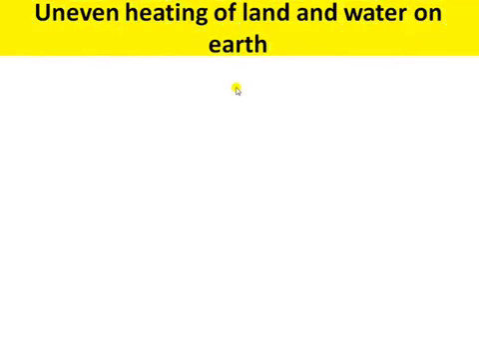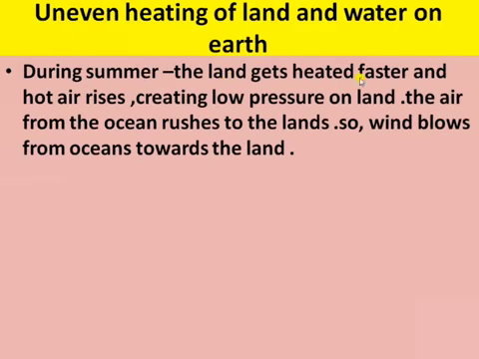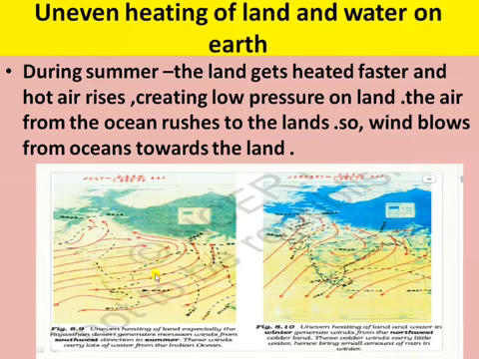Next is the uneven heating between the land and water on the earth. During the summers, the land gets heated faster and hot air rises up because it is lighter in weight, so it creates low pressure on the land. So the air from the ocean rushes to the land and wind blows from the ocean towards the land. As you can see in this picture, uneven heating of land, especially in the Rajasthan desert, generates the monsoon wind from the southwest direction in summer.